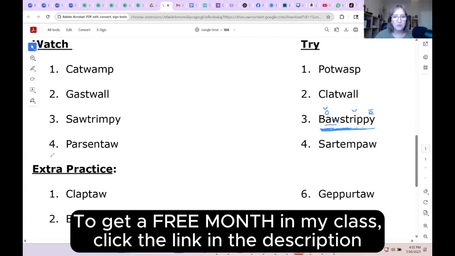All right, let's do number 4. So here we have an AR that we learned 2 classes ago. So if you weren't here, AR says R, like art and car. This E is going to say eh because of the tap 2 rule, and A we are learning says ah.